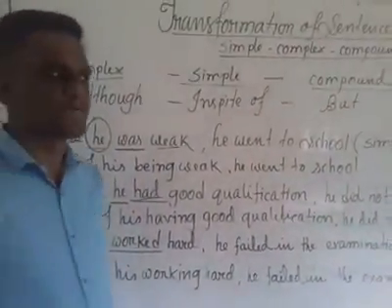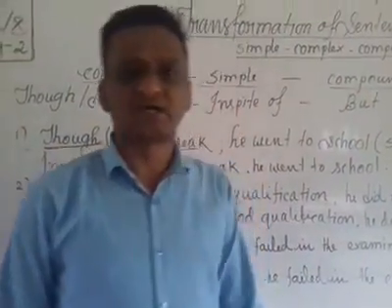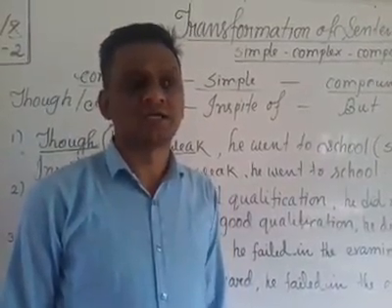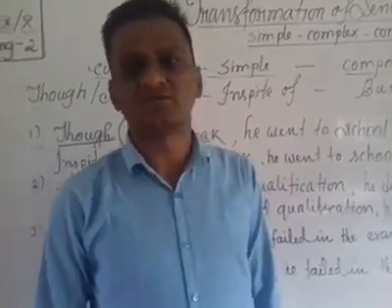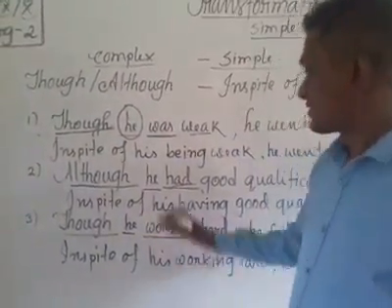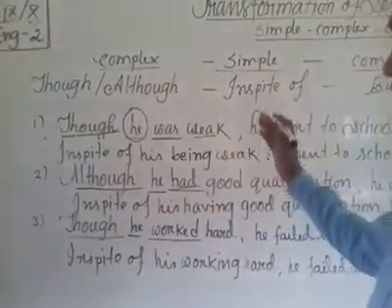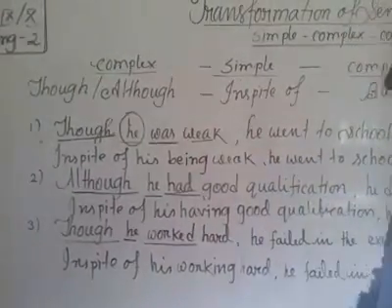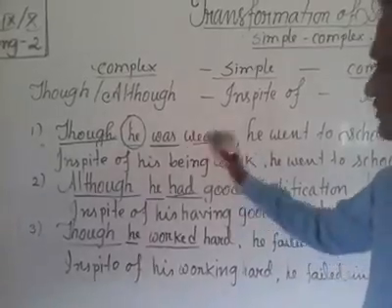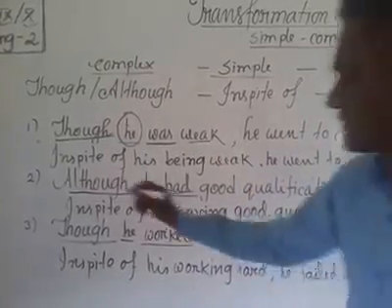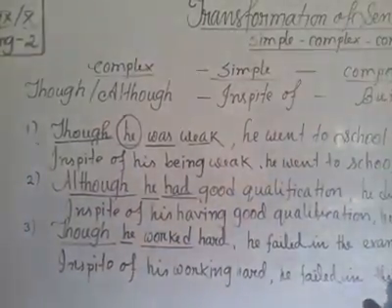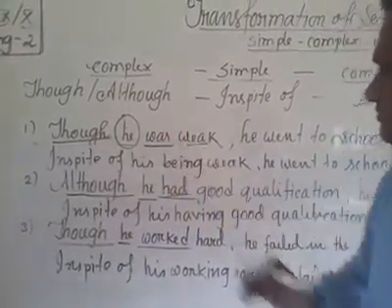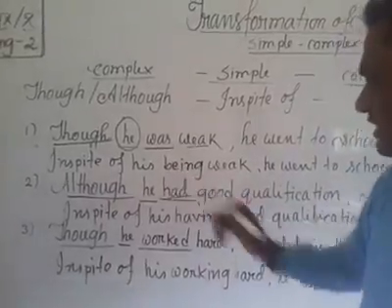Dear students, I have done 3 simple sentences by using in spite of. So if you change a sentence into simple by using in spite of and to be verb, then you have to use being.